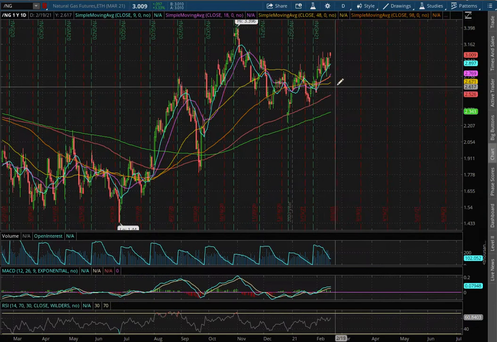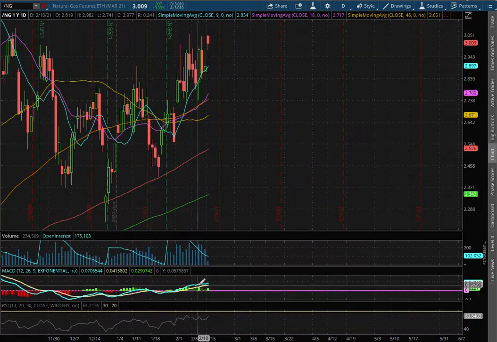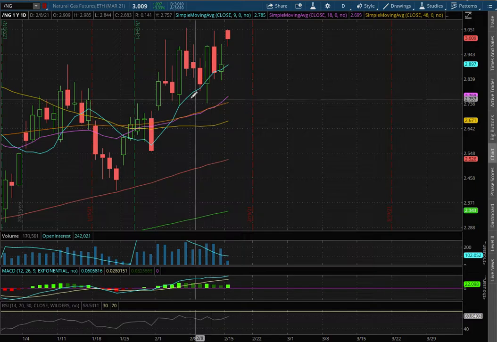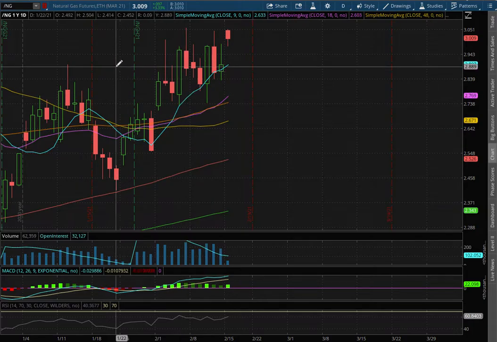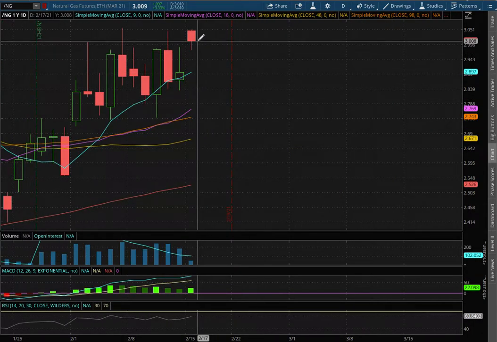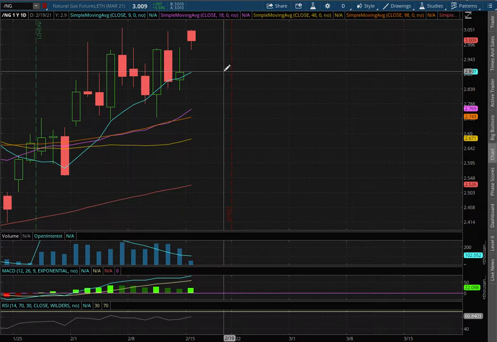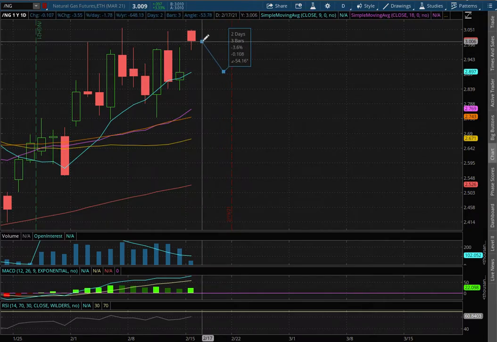As we extend that once more onto the daily chart, we still remain in positive MACD, and we're still averaging above the 9 moving average, this blue line, and that'll be our first immediate support at a price of $2.90. If we were to test that level, that price movement to the downside is roughly around 3.6%.